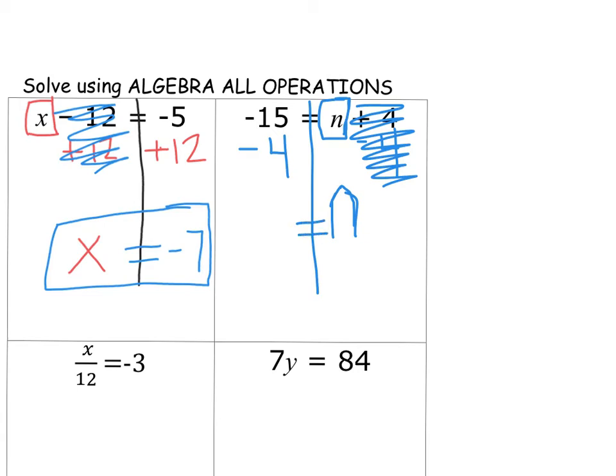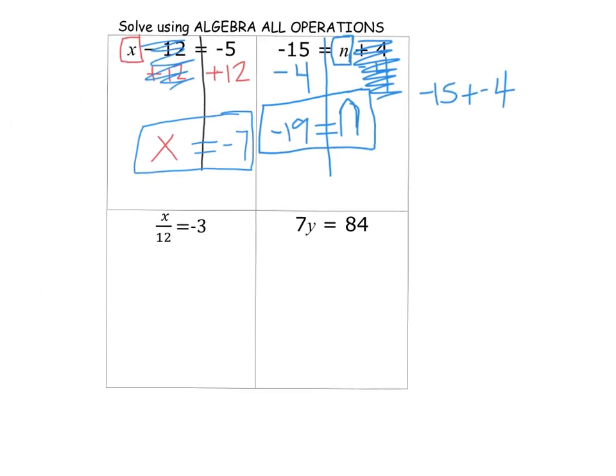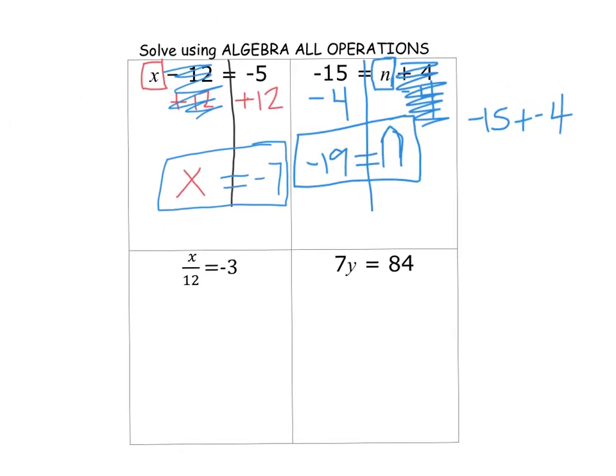Now we have negative 15 minus 4, or we could say negative 15 plus a negative 4, makes a negative 19. So negative 19 equals n. All right, so that's a review on how to do adding and subtracting.